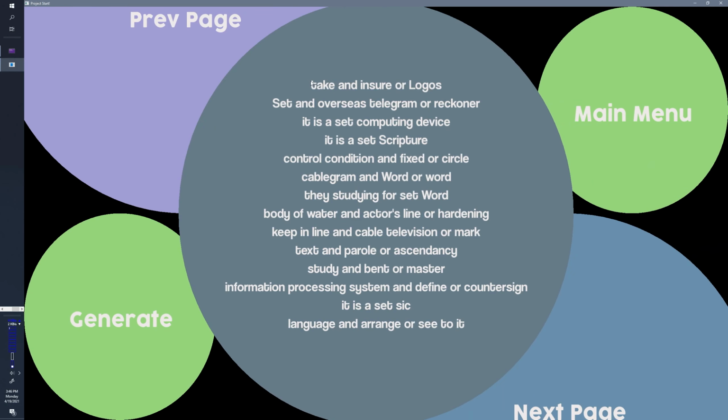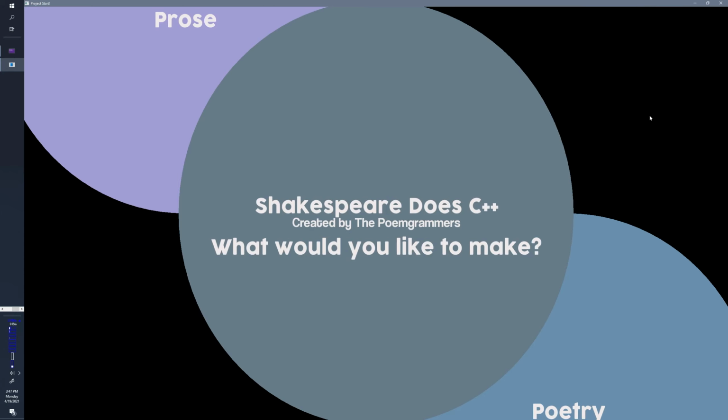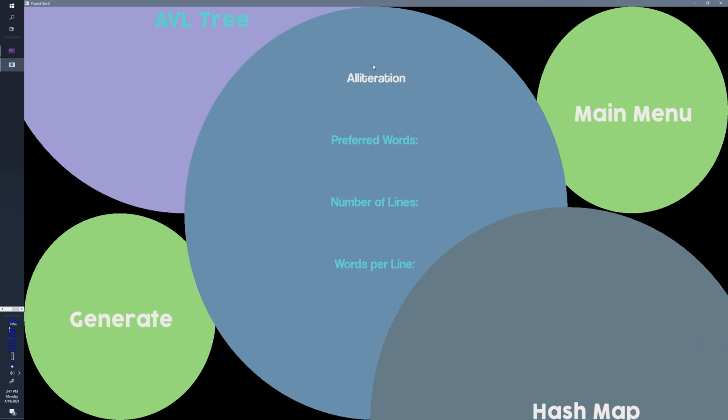And take and ensure logos, set an overseas telegram or reckoner. It is a set computing device. It is a set scripture. So, as you can see, poetry can get quite philosophical.